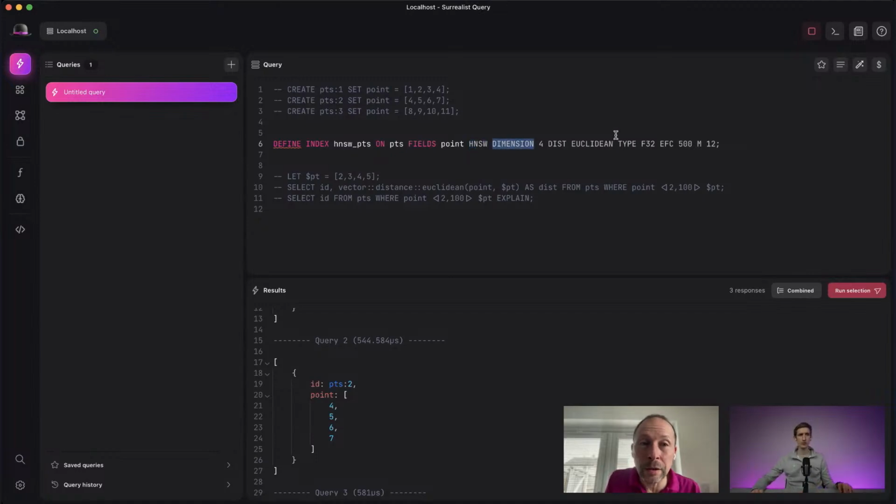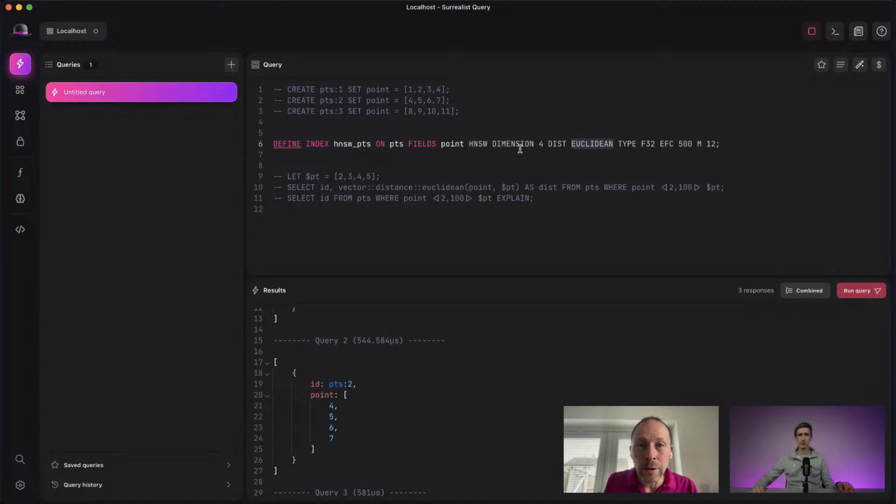And then you can pass different parameters. Of course, if you are working on AI and vector search, it could be interesting to look at the paper and see what they suggest. You can also have a look at the ANN benchmark to get some indication about which parameters are interesting. And it's all about the recall, right? The precision that you want related to the approximation of the search.